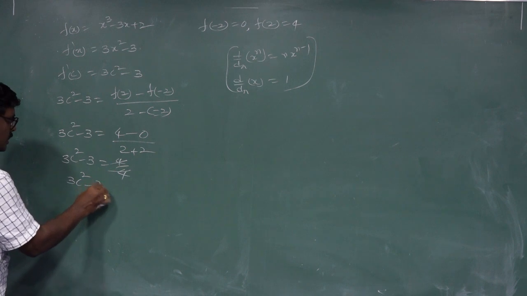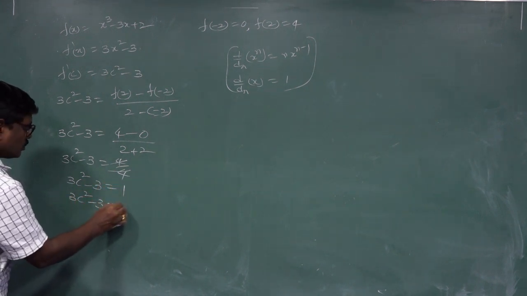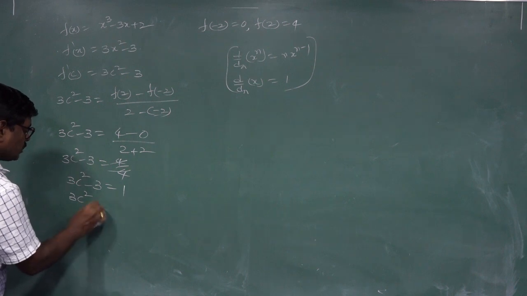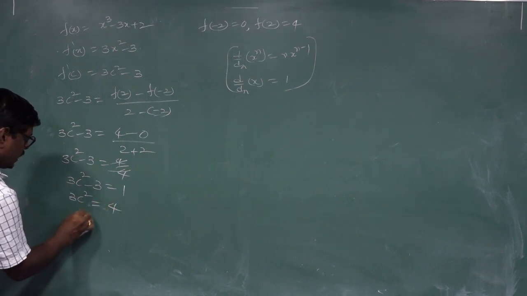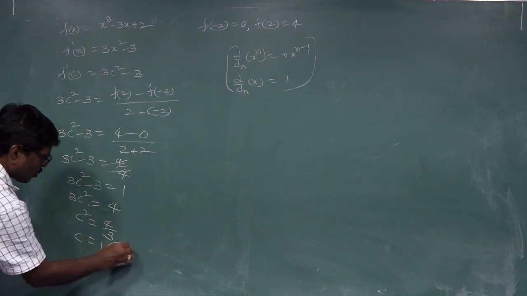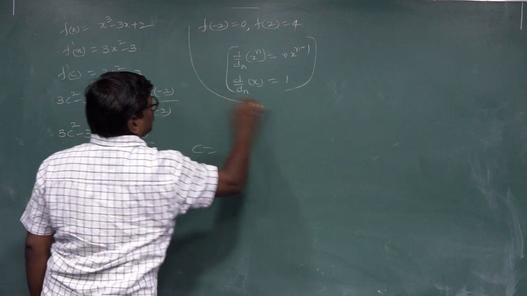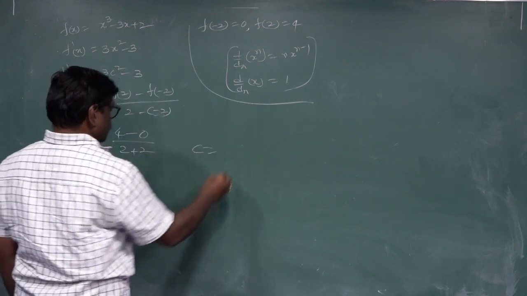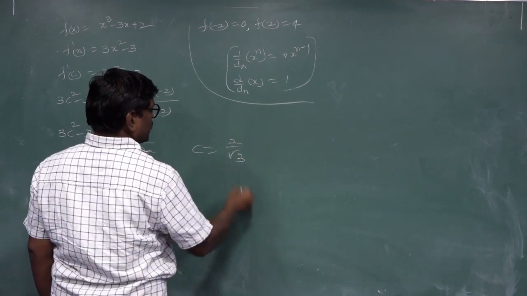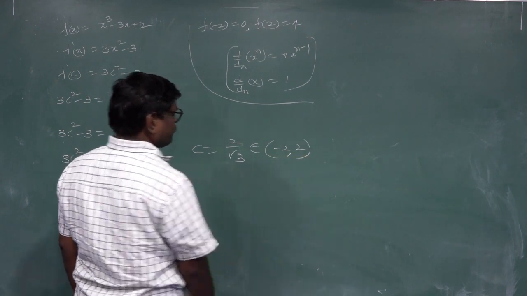So 3c square minus 3 equal to 1, 3c square equal to 4, so c square equal to 4 by 3, C equal to 2 by root 3. This belongs to (-2, 2).